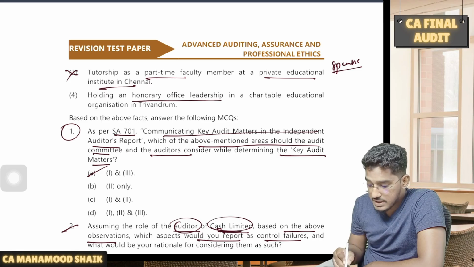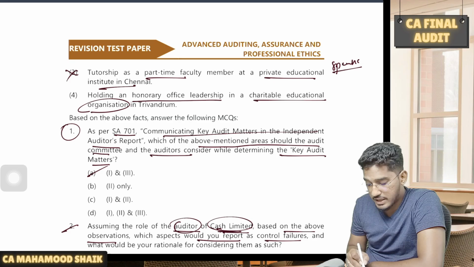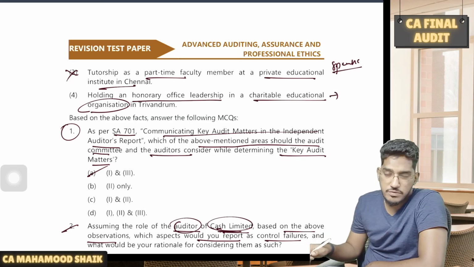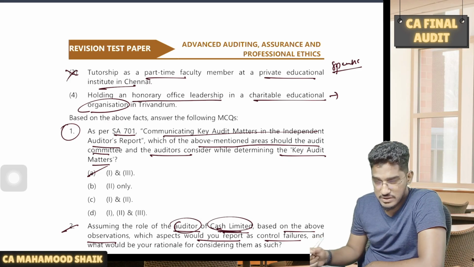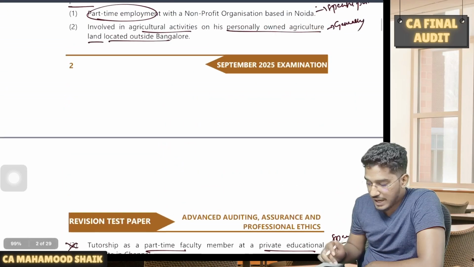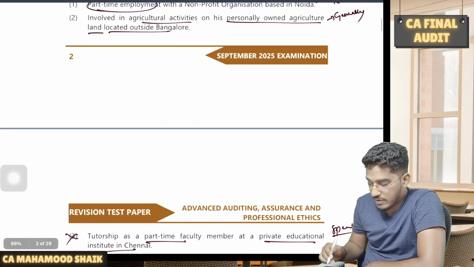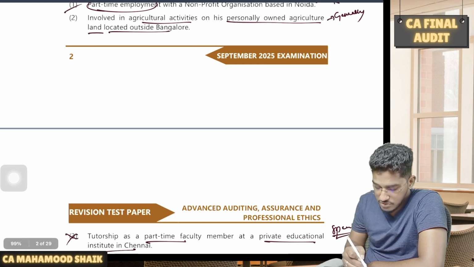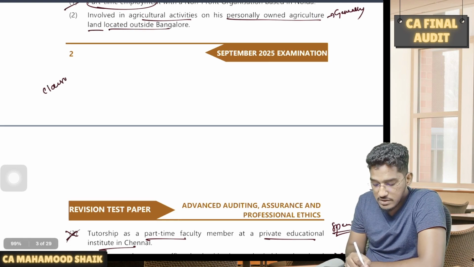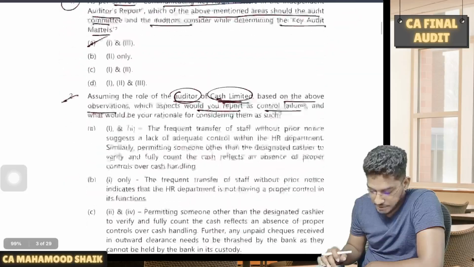Holding an honorary office leadership in a charitable educational organization in Trivandrum. This is permitted. You can hold an honorary position in non-profit organizations or NGOs, charitable institutions, etc. This is generally permitted. So you tell me he has done two activities for which a specific permission is required. That means without getting the permission, he has done these two activities. Will he be deemed to be guilty of professional misconduct? Yes. Under which clause? Clause 11 of part 1 of the first schedule.